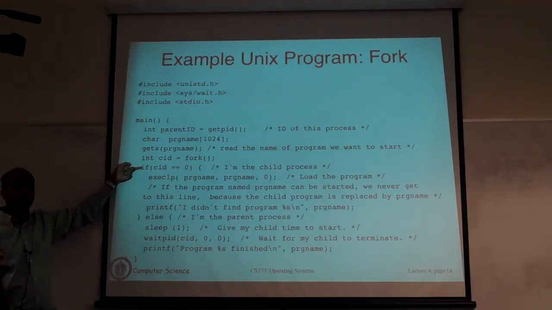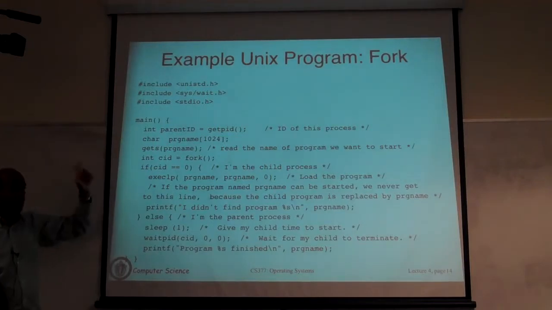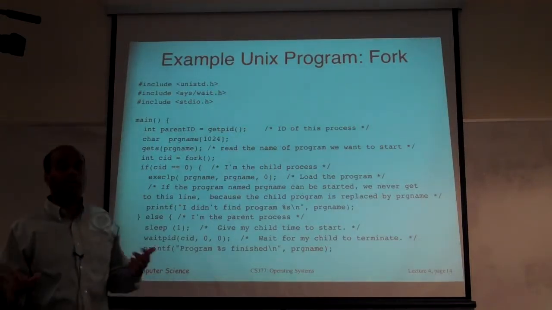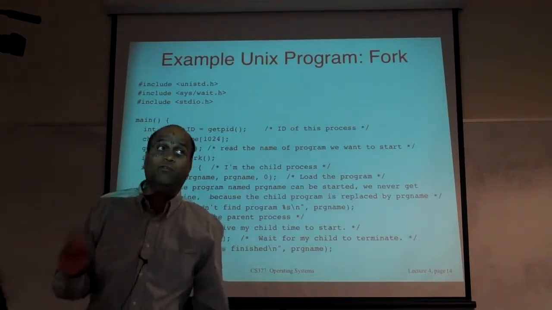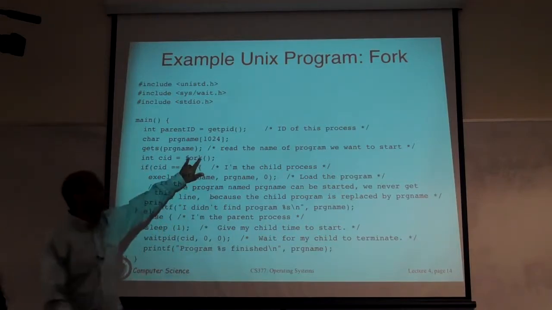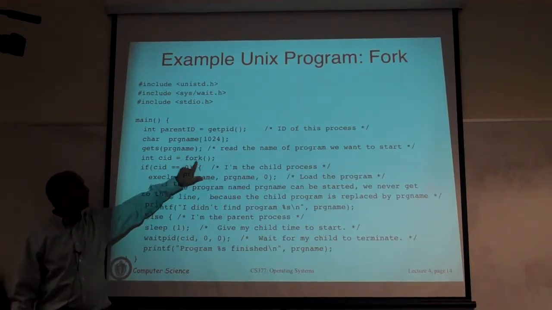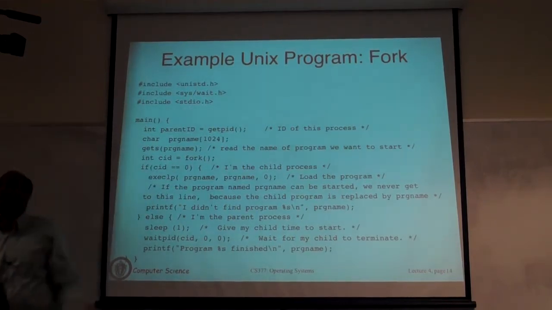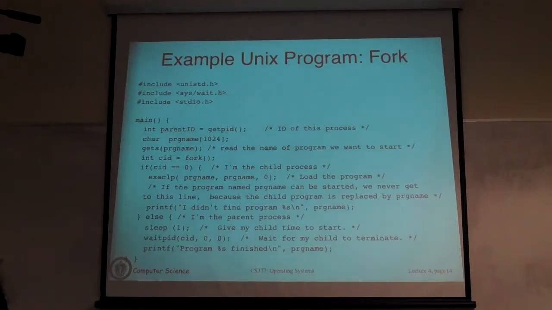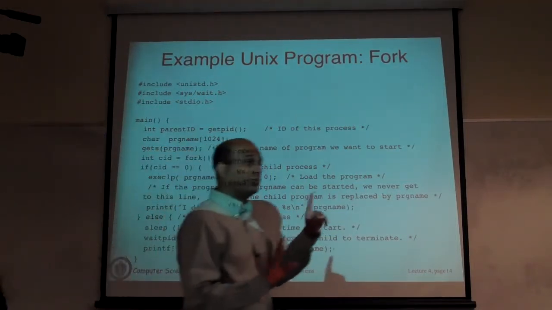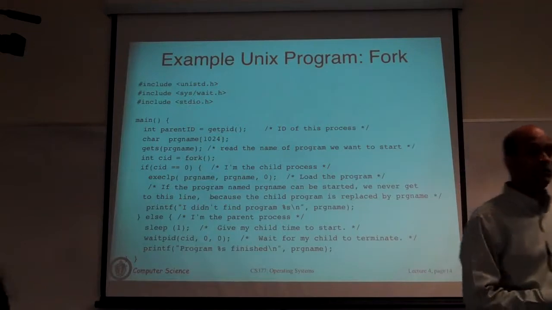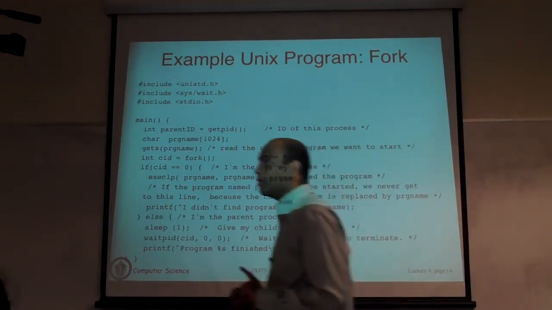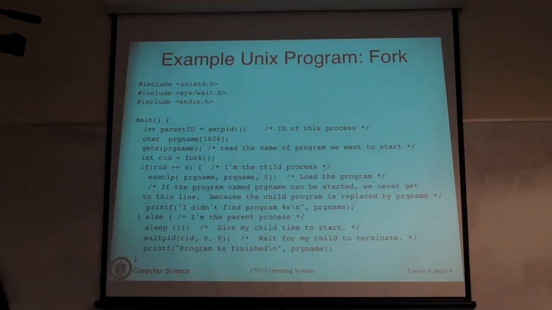Now, the way fork allows the parent and the child to do different things is the following. The return value that comes back from the fork system call. Although I said they're exact mirror copies, there's only one thing different between the parent and the child. The value returned by fork is going to be different in the parent and the child.